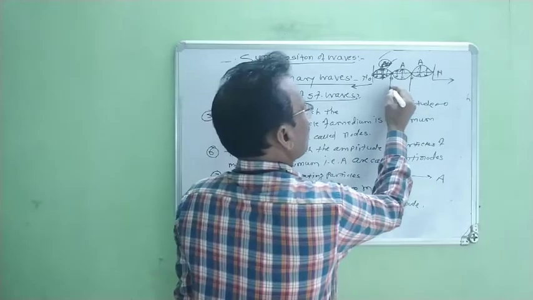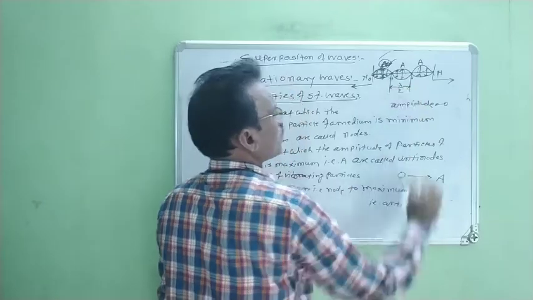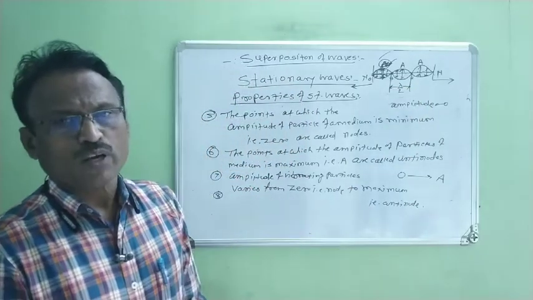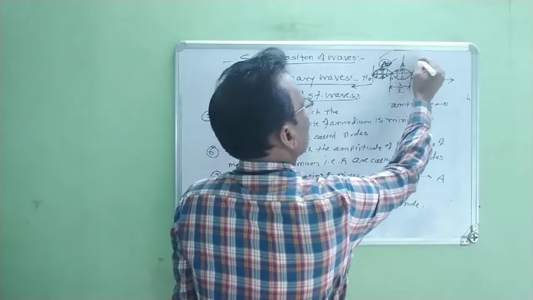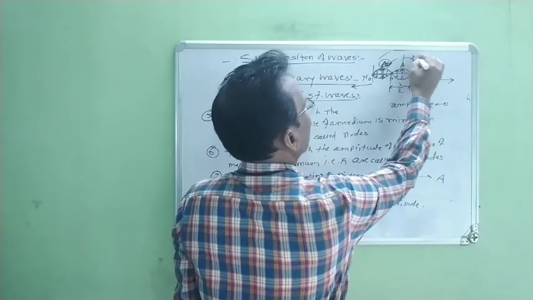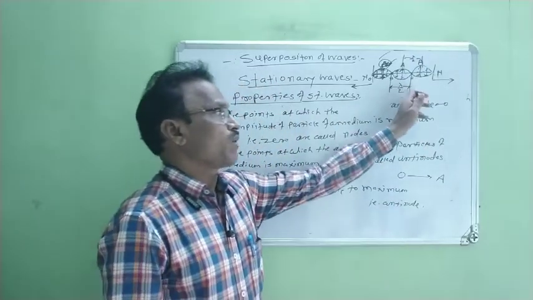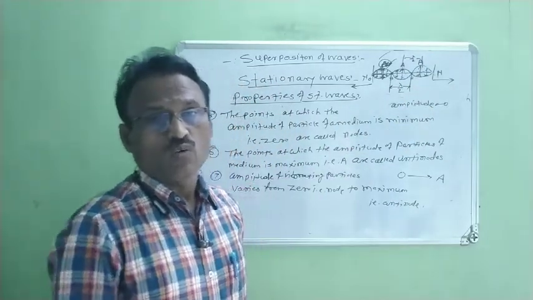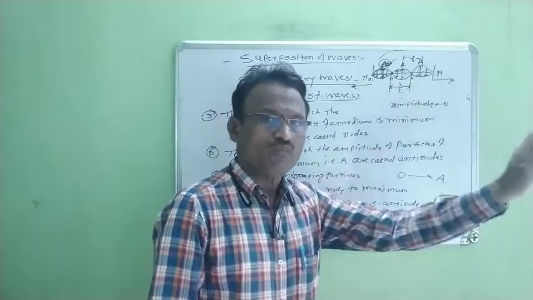The distance between these two successive nodes is lambda by 2. The distance between two successive nodes as well as two successive antinodes is always equal to lambda by 2. It is always equal to half of its wavelength.